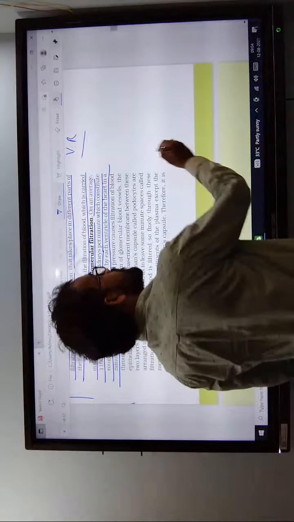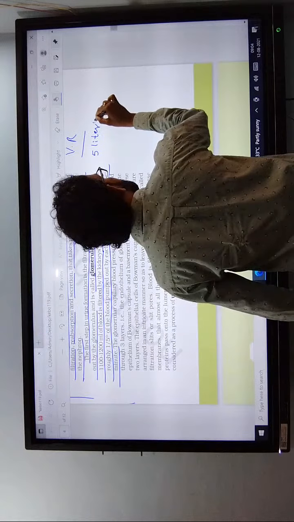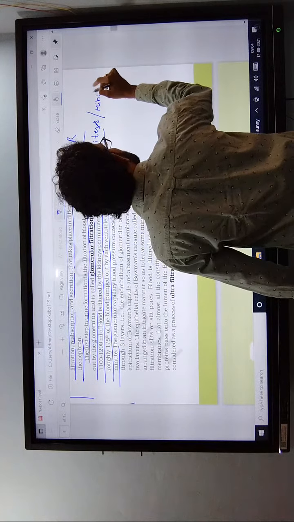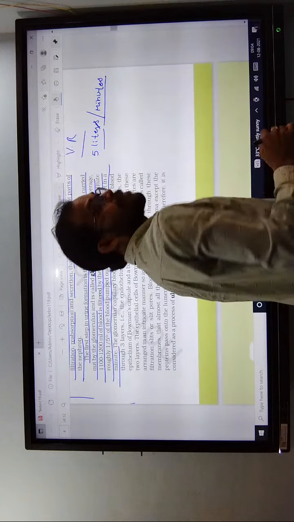5 liters of blood per minute is passed into the whole body.